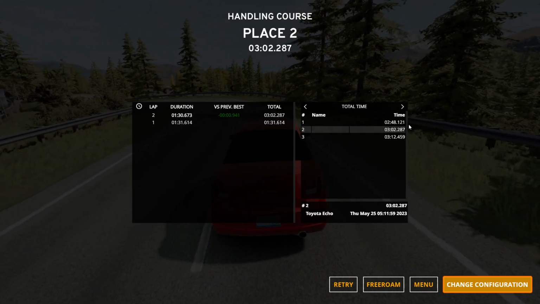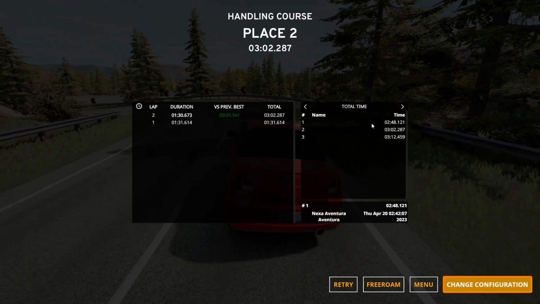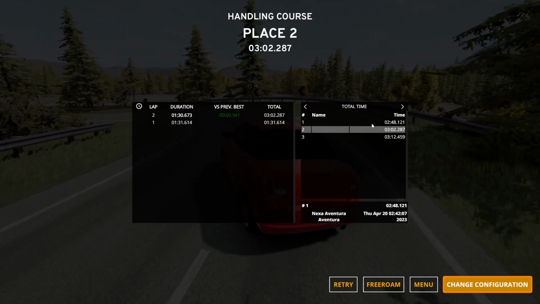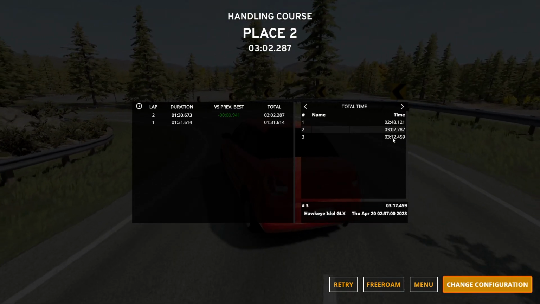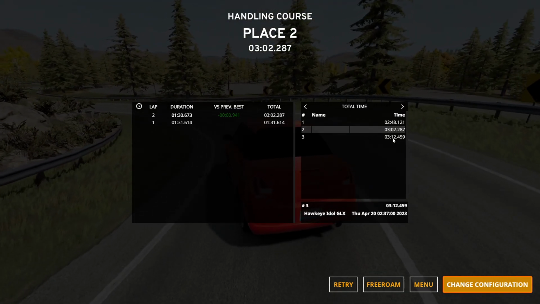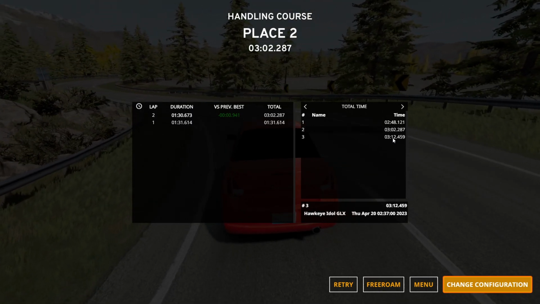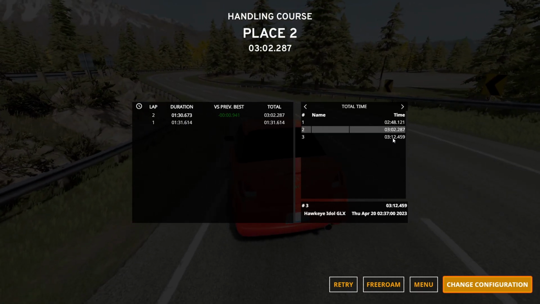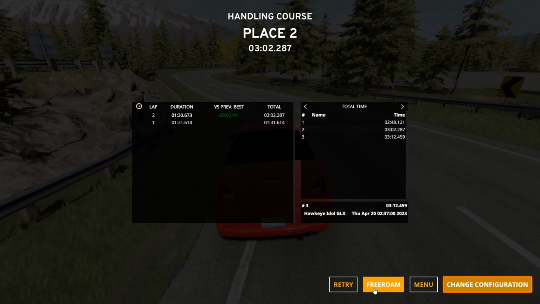It stays in first place at 2 minutes 48 seconds, 121 milliseconds, but it does beat it by roughly 10.2 seconds over the Automation AI-generated car, the Hawkeye Idol GLX, which was basically a wannabe Buick Encore, Opel Mokka type of build with that kind of hatchback that Automation generated for me. So I'm happy that we got second place and beat the Hawkeye Idol, the piss poor Automation car.